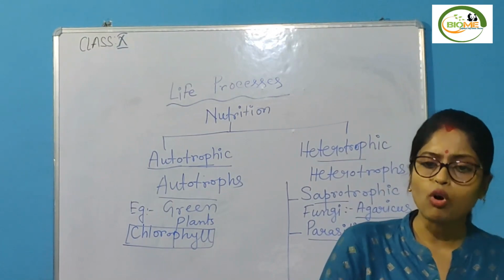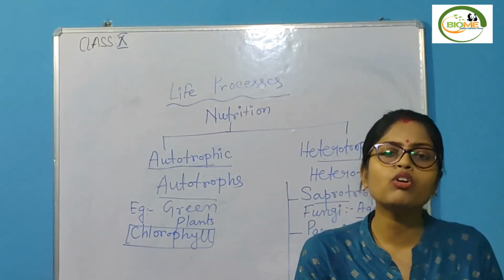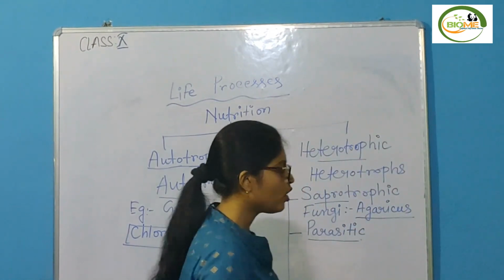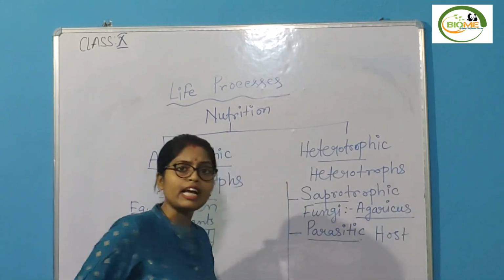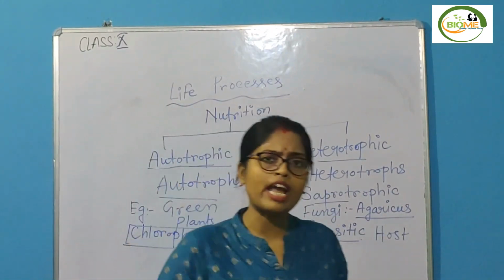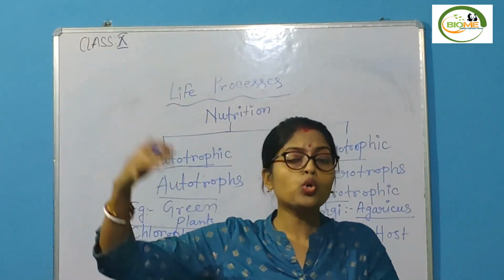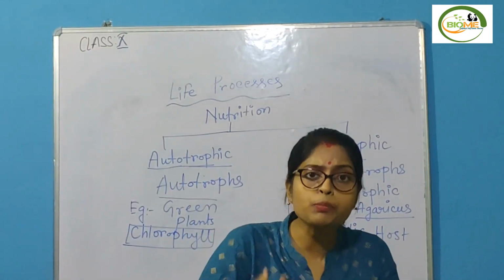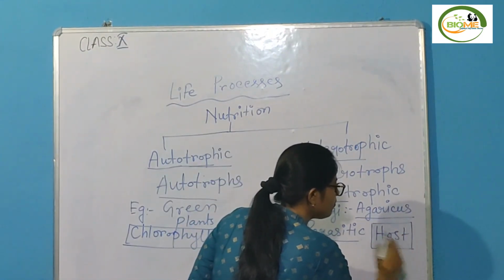The organism on which they are dependent is known as the host. Again I am repeating, a parasite gets nourishment from another organism's body. So the other organism from whom they are getting nourishment is known as the host.